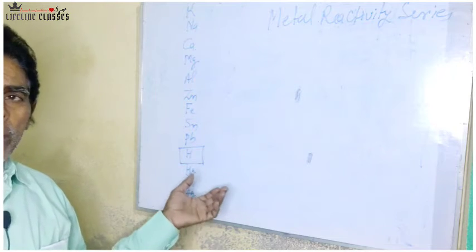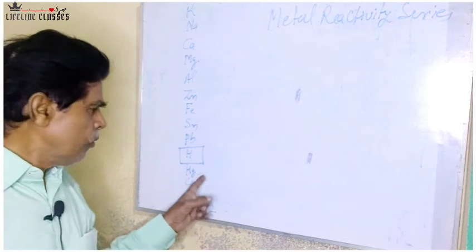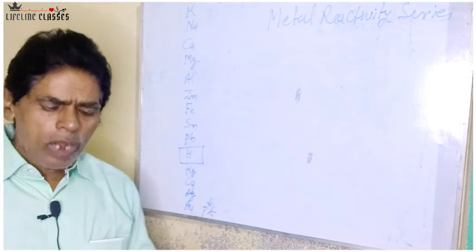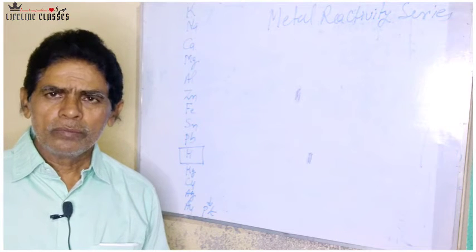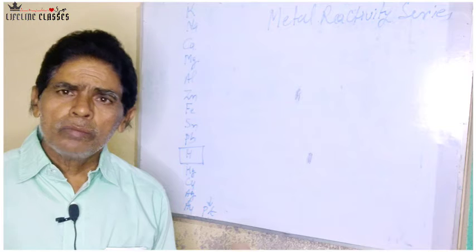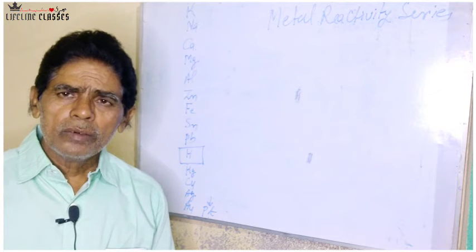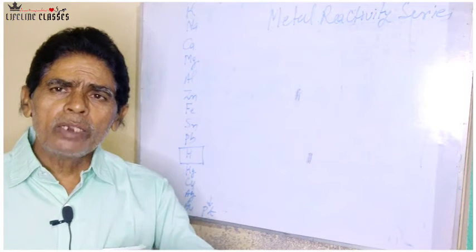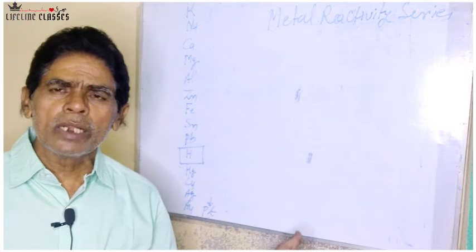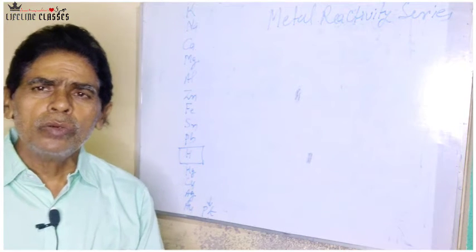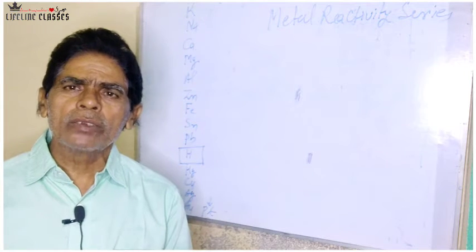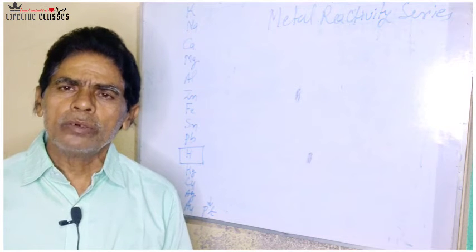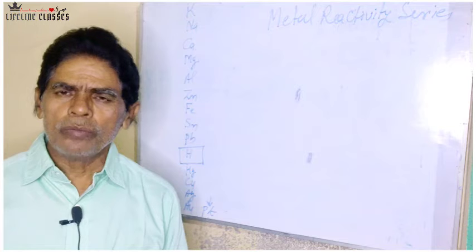Now what are the characteristic features here of the metal reactivity series? Why has hydrogen been placed here? It is because hydrogen is just a boundary line element. Hydrogen is not a metal, it is a non-metal, but here it is placed to indicate that the metals lying above hydrogen in this metal reactivity series have a tendency to release hydrogen gas when they are treated with dilute acids like dilute sulfuric acid, dilute hydrochloric acid, and so on.